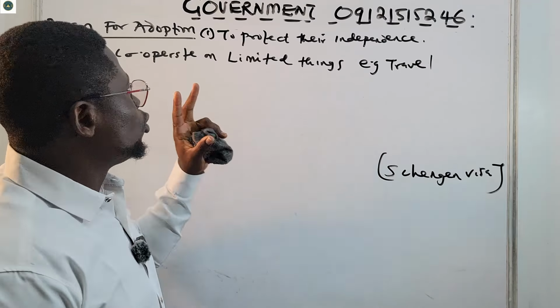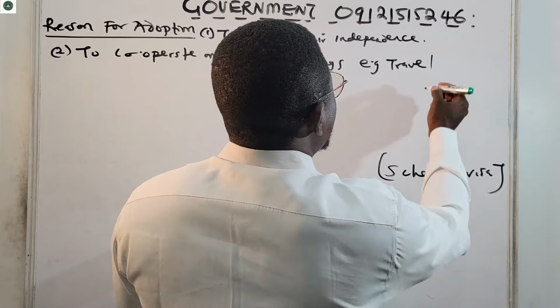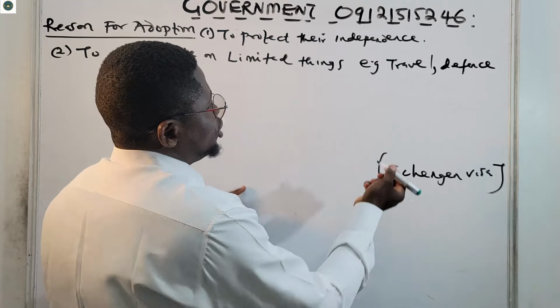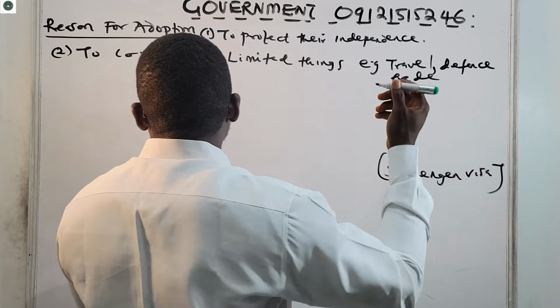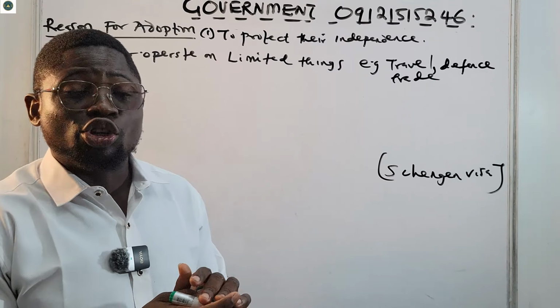Number two is to cooperate on some limited things. Like what? Like travel, like defense, like trade, diplomacy. All of these are the reasons why countries adopt confederalism.